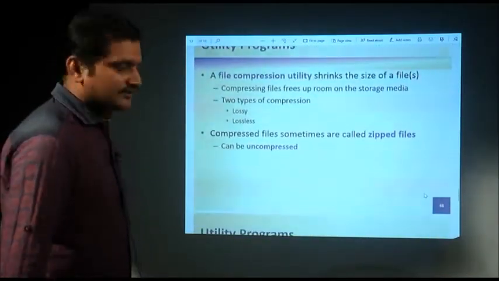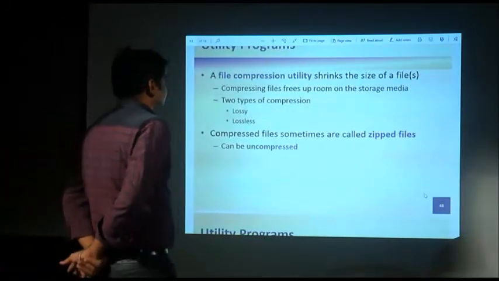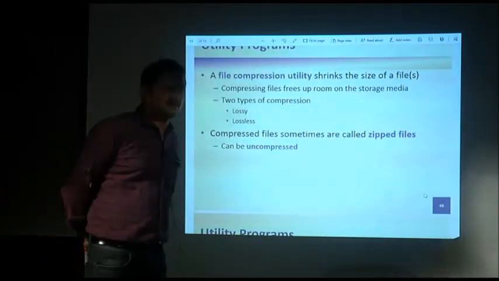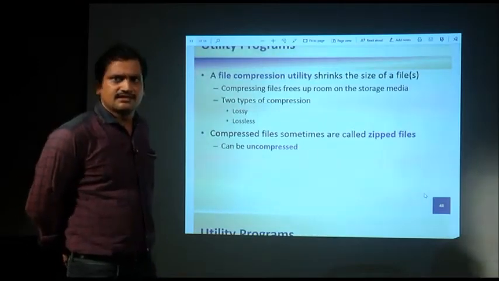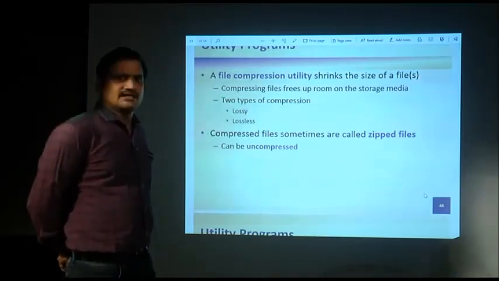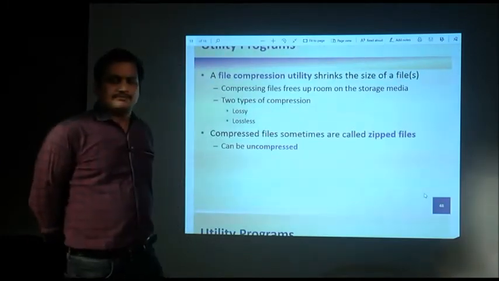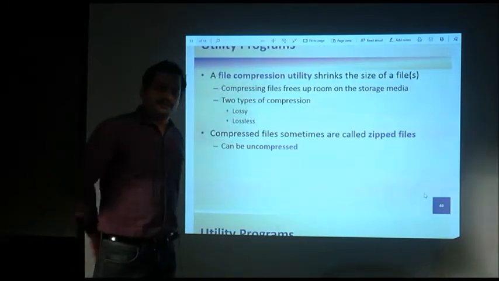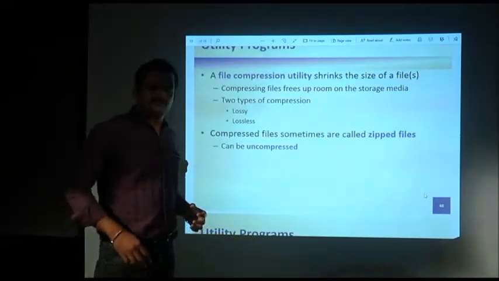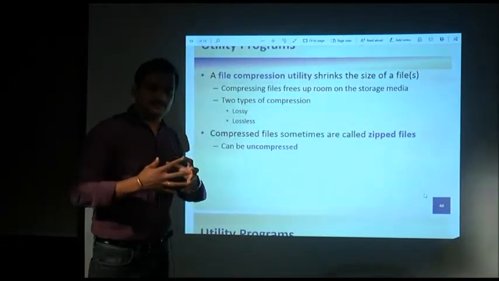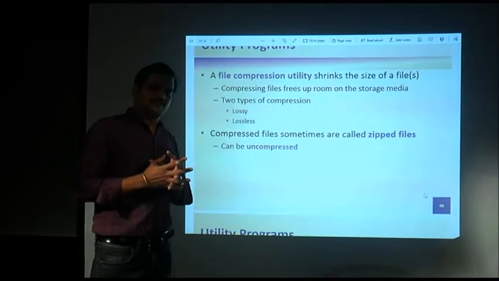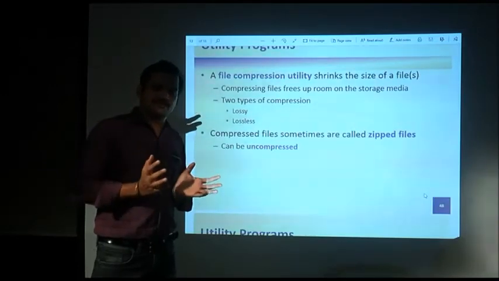Then comes the file compression utility. File compression utility is another utility program. It helps to reduce the size of the file, so that more files can be accommodated in a disk. Okay.